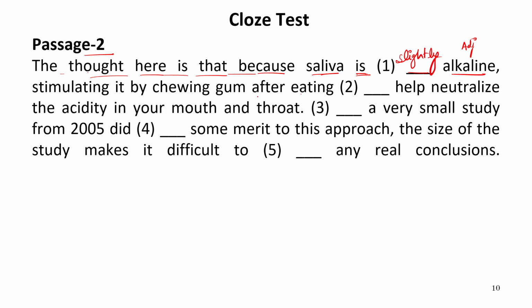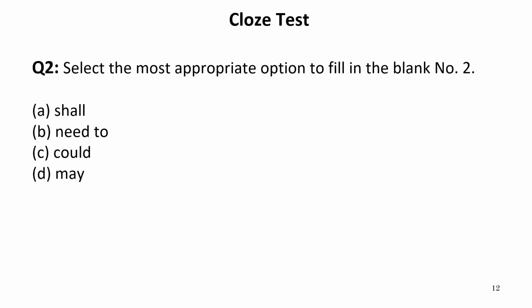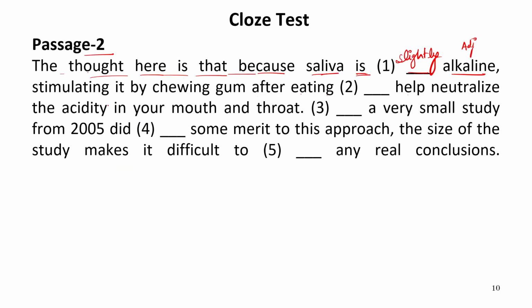Stimulating it by chewing gum after eating dash help neutralize the acidity. Now, eating what? Eating shall, eating need to, eating could, eating may. Now, here the correct modal that we should use is may, because it is just a possibility that stimulating it by chewing gum after eating may help neutralize.